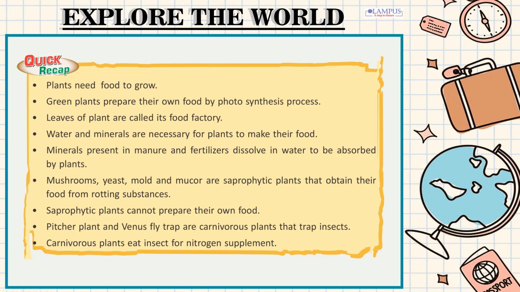Mushrooms, yeast, mold and mucor are saprophytic plants that obtain their food from rotting substances. Saprophytic plants cannot prepare their own food. Pitcher plant and Venus flytrap are carnivorous plants that trap insects. Carnivorous plants eat insects for nitrogen supplement.